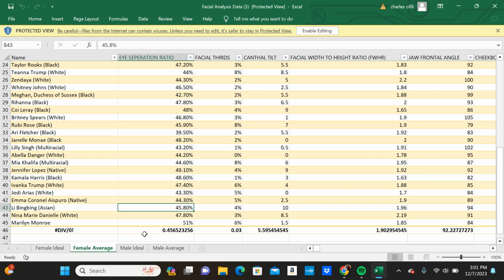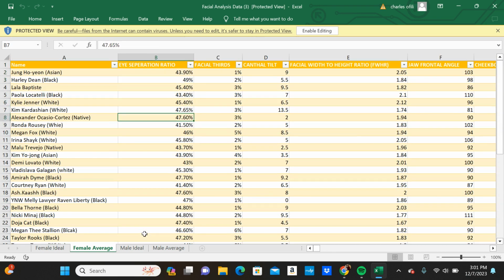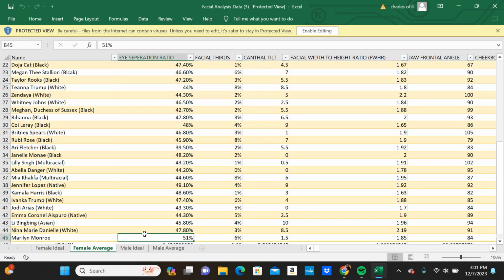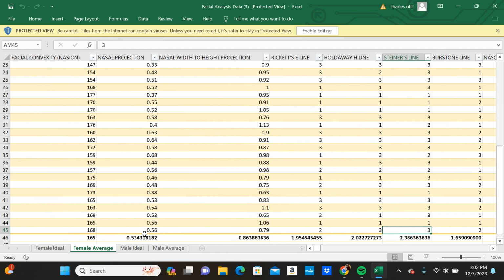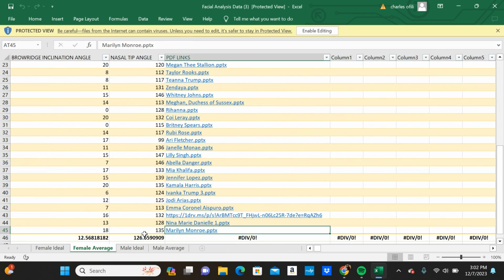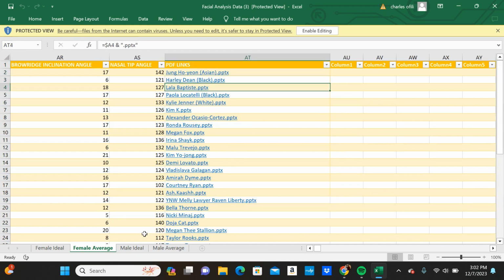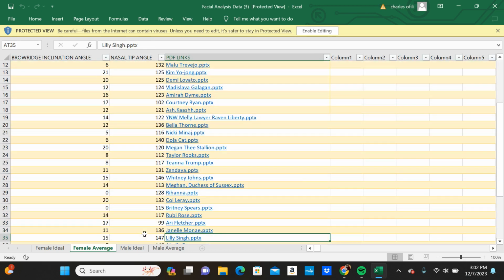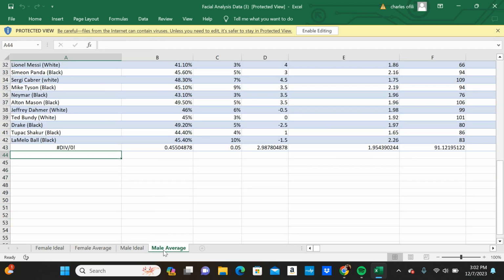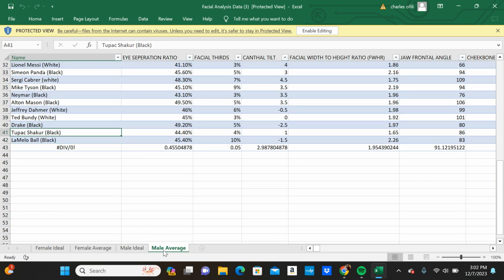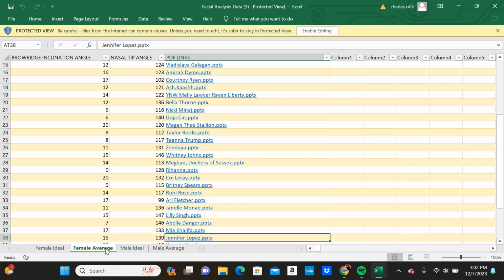All right, so let me break this down for y'all. So these are all the female celebrities that I have done. And let me skip straight to this part right here so I can just jump straight to it. And these are all the PDFs of all the female celebrities that I've done. And same thing goes for the male side as well. And the male side is the blue range, and I have the same thing as well. So it's the exact same thing.